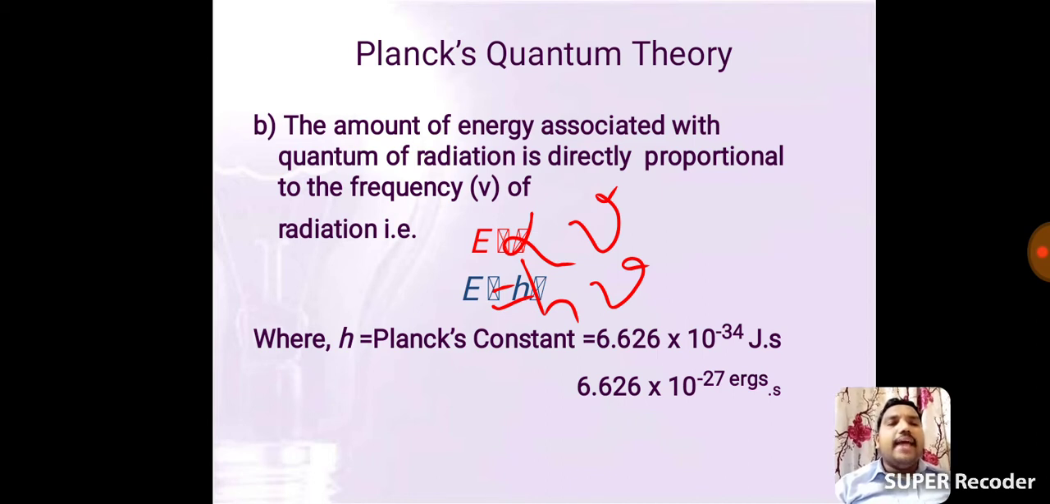So, our Planck's constant value is given in two cases. One is the Joule case, another one is the erg case. In the Joule case, it is 6.626 into 10 to the power minus 34 joules per second. In the erg case, it is 6.626 into 10 to the power minus 27 erg per second. That is the second postulate.